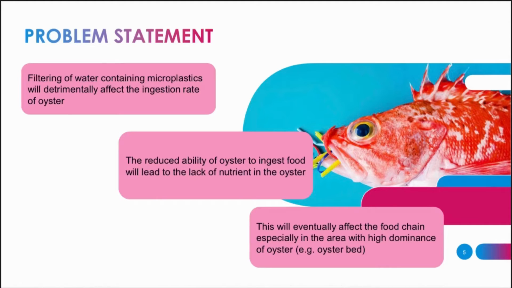For the problem statement, filtering of water containing microplastic will detrimentally affect the ingestion rate of oyster. Then the reduced ability of oyster to ingest food will lead to a lack of nutrients in the oyster. This will eventually affect the food chain, especially in areas with high dominance of oyster.